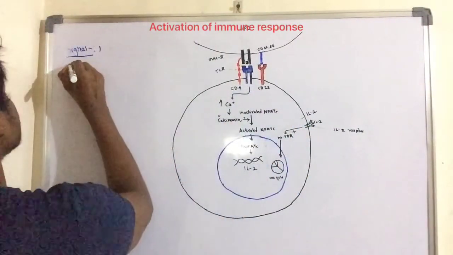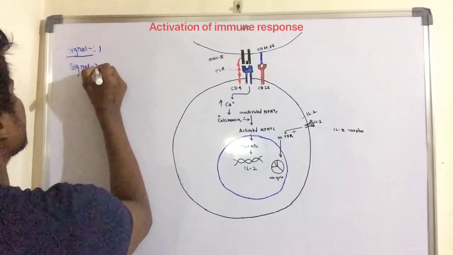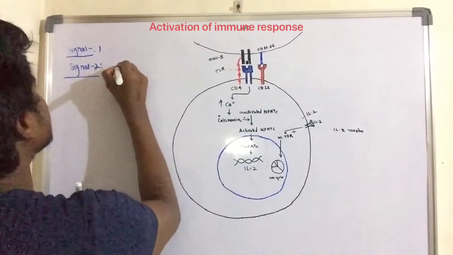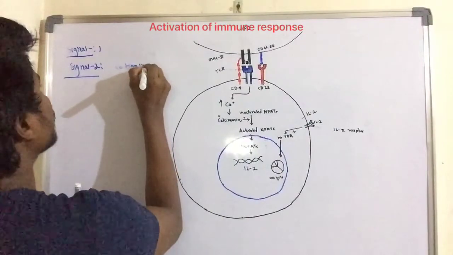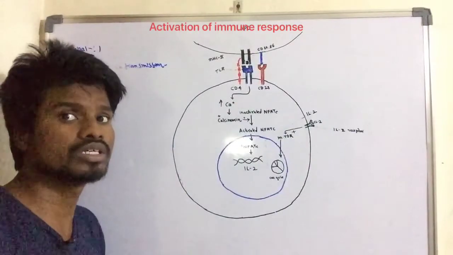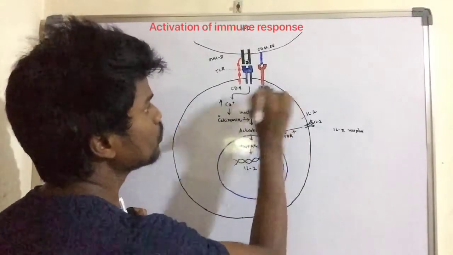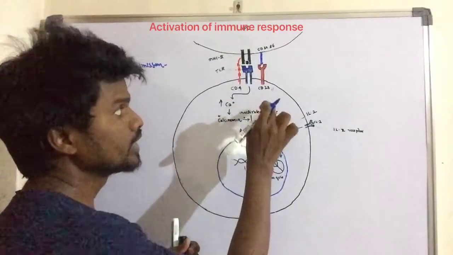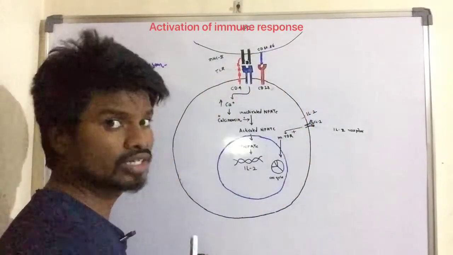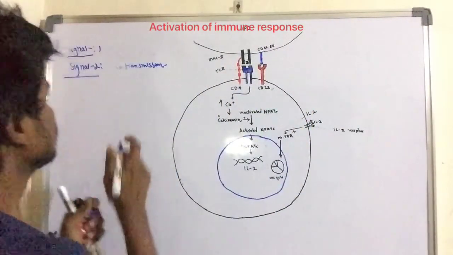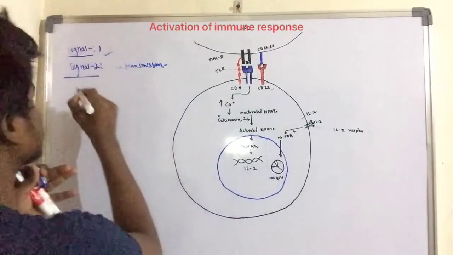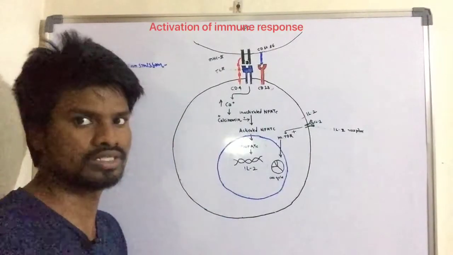In case of signal 2, we can simply refer to it as co-stimulation. How does the co-stimulation occur? Here the co-stimulation occurs between the CD28 co-receptors of the T cells and the CD80 and 86 of the antigen presenting cells. Because of signals 1 and 2, that may cause the activation of T cells.